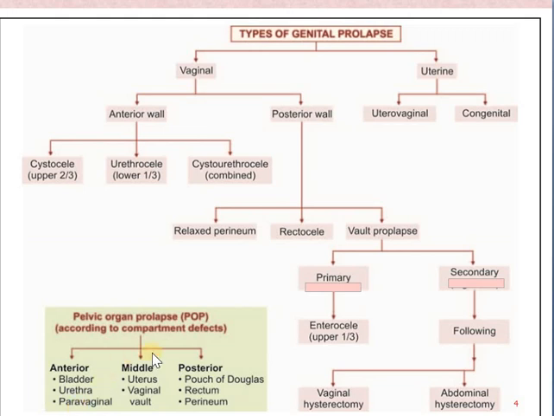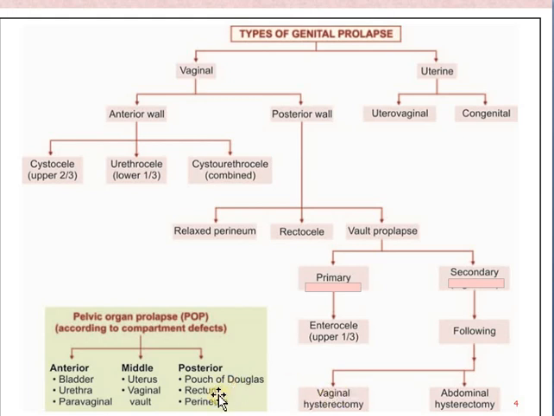Next is middle prolapse. In the middle compartment we mainly see only uterus prolapse or vaginal vault prolapse. These are mainly found in parous women, but in rare cases they are found in nulliparous women also. Then next is posterior. In the posterior compartment we see pouch of Douglas prolapse, that we discussed, that is enterocele, or rectum prolapse, that is rectocele, or relaxed perineum.